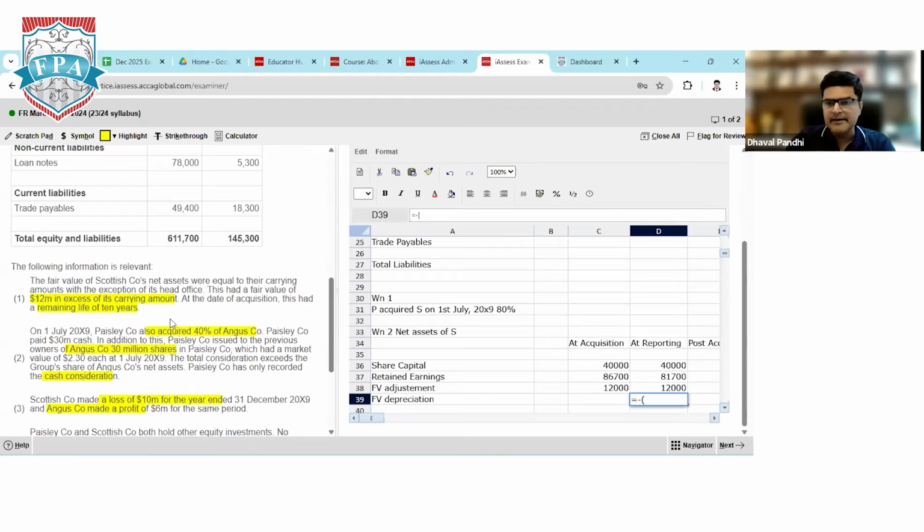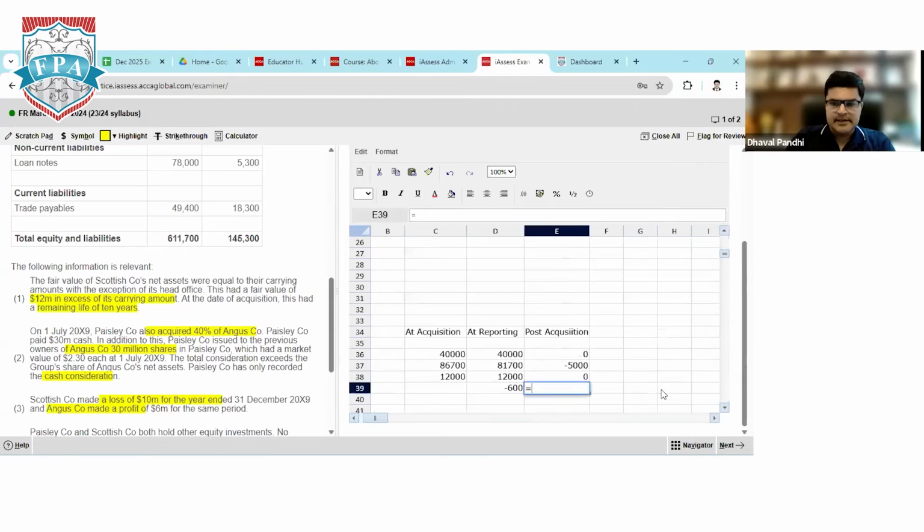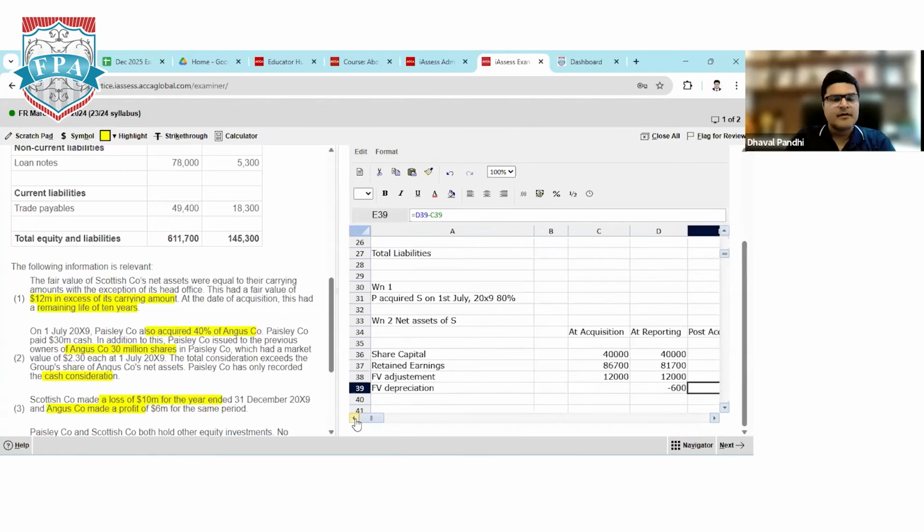So I should use minus sign. I will open the bracket. 12,000 is the fair value excess divided by 10 years is the life into 6 divided by 12 because the post acquisition is 6 months only. So we'll be charging depreciation of 600. Same figure will come, minus 600 minus 0. The balance is minus 600. Everyone understood, yes or no? Fair value adjustment plus fair value depreciation.